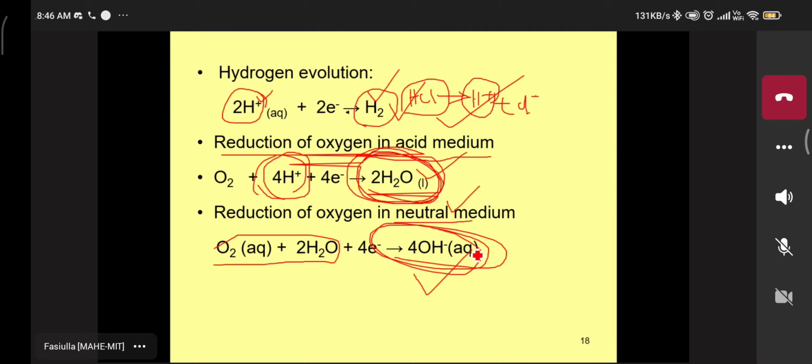Then what types of reactions take place in oxidation and reduction? Later I'll show you the important reactions in the mechanism. Sir, at the end of the chapter, can you please discuss the kind of questions that could be asked in the exam? Yes, sure.